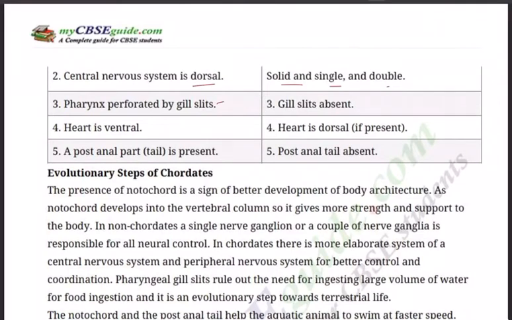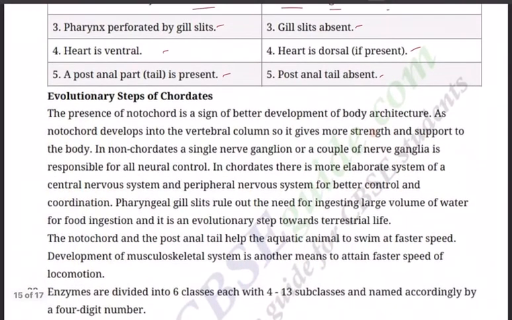Central nervous system is ventral in non-chordates, whereas in chordates it is dorsal, and it is solid and single in non-chordates and hollow and double in chordates. Pharynx is perforated by gill slits in chordates. Gill slits are absent in non-chordates. Heart is ventral in chordates. Heart is dorsal in non-chordates. Post-anal part, that is the tail, is present in chordates. Post-anal tail is absent in non-chordates. What are the evolution steps of chordates?